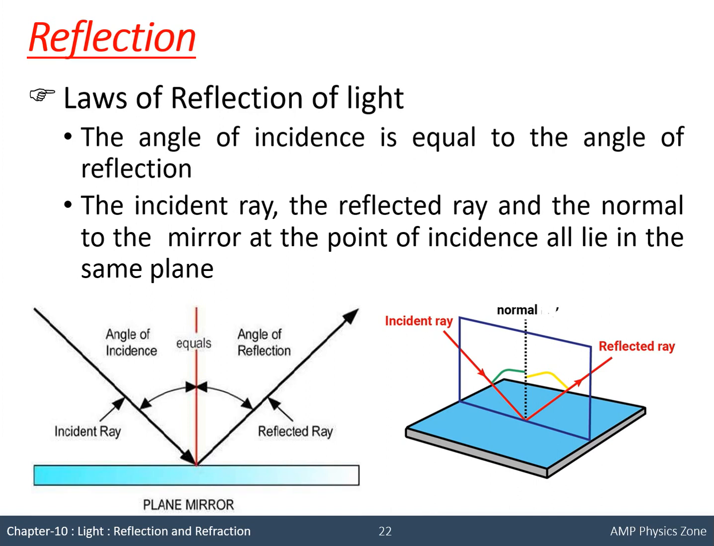So you can check the second figure on the right corner. You can see the blue color plane, the outline, the blue color line in which the incident ray, reflected ray and normal are seen. Okay, so this is the plane. So all the three will lie in the same plane.